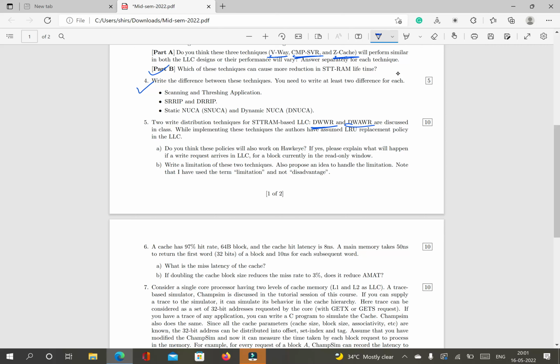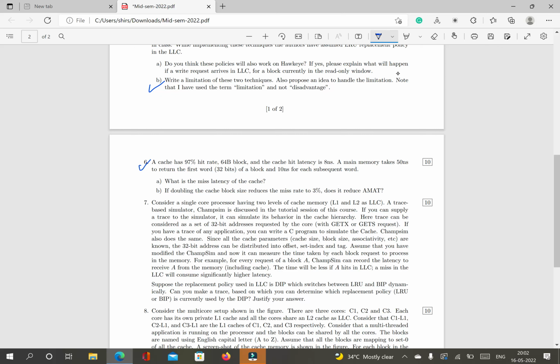Okay. So limitation. The second question is important. In limitation, some of you have written different things, but the main limitation is inter-set variation, because these techniques are only considering intra-set. Within the set they maintain the variation, but what if the variation is inter-set, meaning in one set the writes are uniformly distributed, in another set the writes are not uniformly distributed. That cannot be handled by these techniques. So this is the main answer here, the inter-set write variation, but some of you have missed it. So for those who missed this important limitation, I have deducted some marks.